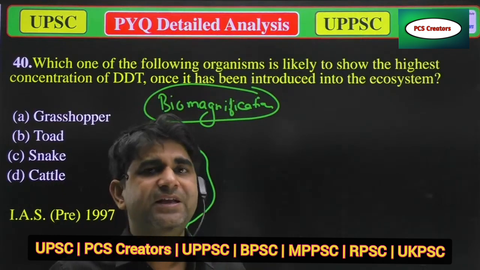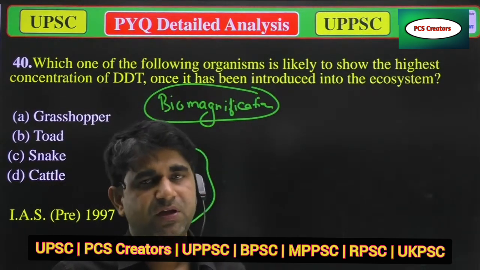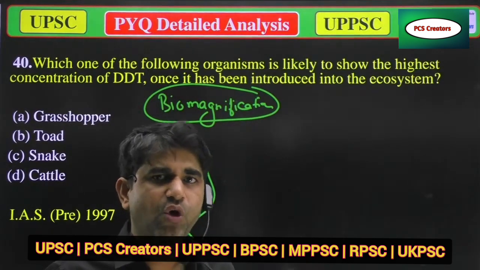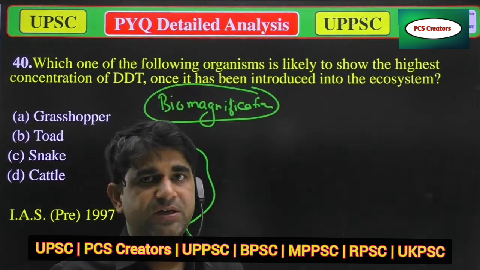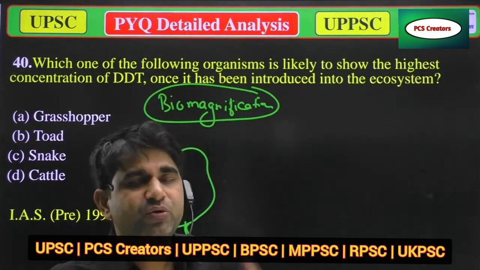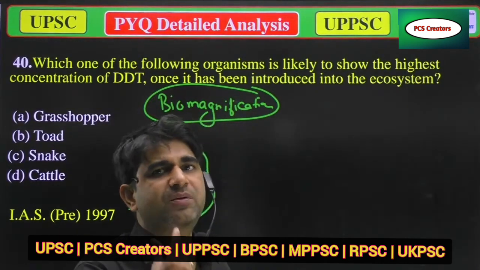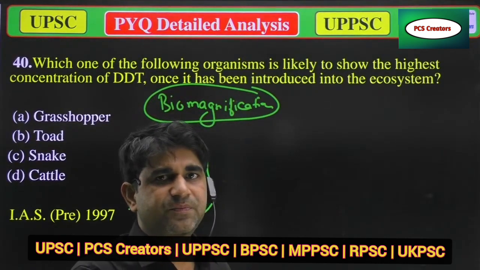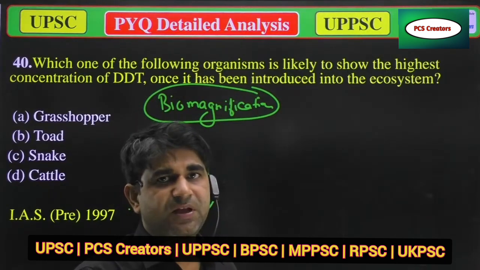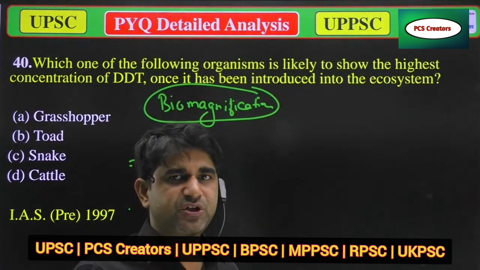When they enter any food chain, their level will stay the same in the whole trophic level. As you know, in a trophic level the energy decreases from one trophic level to another, but the amount of these non-biodegradable substances doesn't decrease. When their concentration increases in a trophic level, it is called biomagnification.